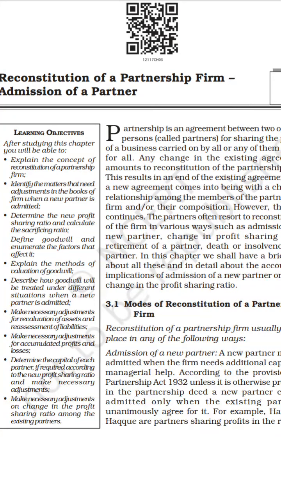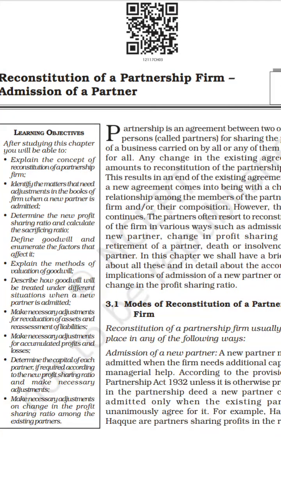and losses. And next one is how to determine the capital of each partner, if it is required according to the new profit sharing ratio, and make necessary adjustments. So we have to calculate the amount of capital of each partner, and if it is necessary, it will be calculated as per the new profit sharing ratio. Also certain necessary adjustments are to be calculated on the changes in the profit sharing ratio among the existing partners. So these are all the topics included in this chapter.